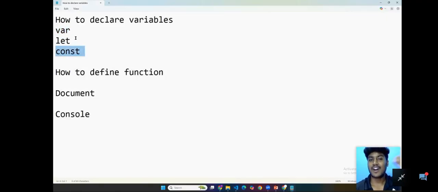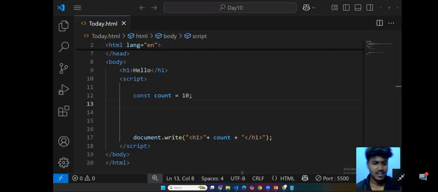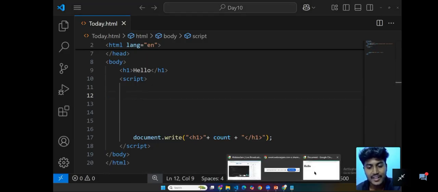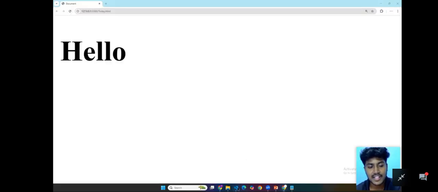Hereafter we are not going to use var. Through our entire JavaScript we are going to use let, and if needed we are going to use const. Are you guys clear? Clear means just type okay Barney in the chat box. So these are the three methods to declare a variable.